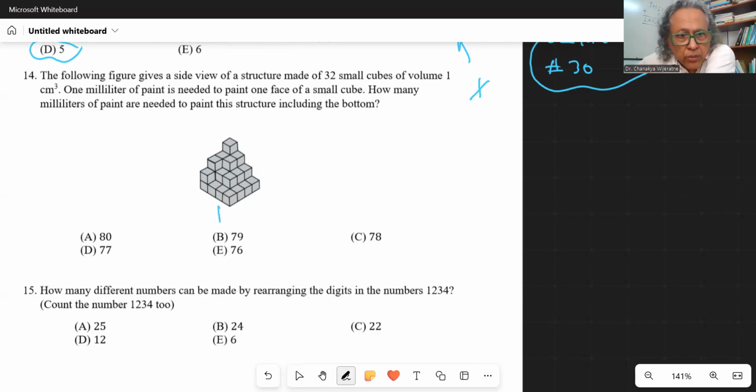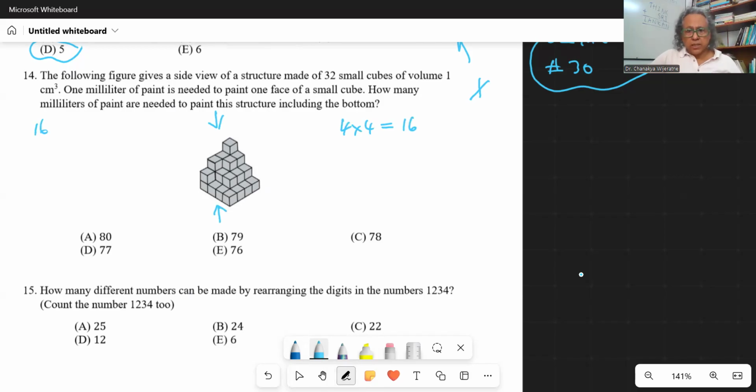Right, bottom. So how many faces are there to paint? So there are 16 cubes, 4 times 4. So we have 16 faces to paint. Now what about the faces facing up? Now you might want to count them, but if you think a little bit, you can see that that number has to be the same as the number of faces in the bottom. So again, you have 16.